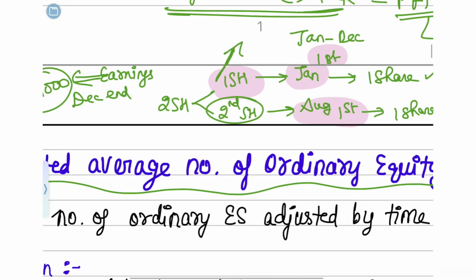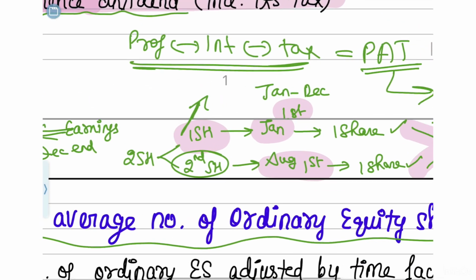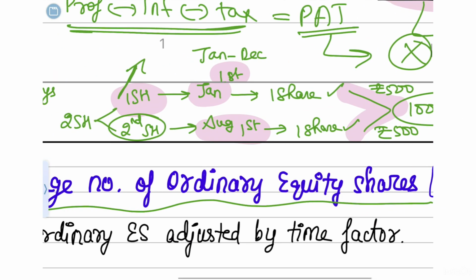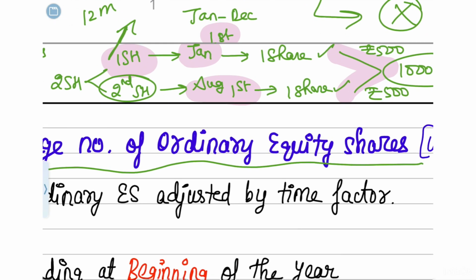What did the first shareholder tell? That whatever earnings the company is going to earn, suppose the company has earned 1000 rupees, in that I should get my 12 months share. But this second shareholder has only come from August 1st. That means from August to December, how many months are there? August, September, October, November, December, 5 months. This second shareholder will only get a 5 months share. Did you understand this? I hope you understood this.